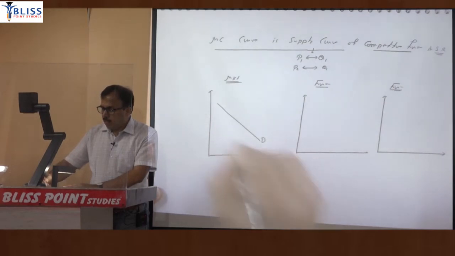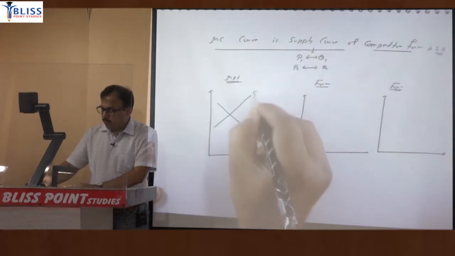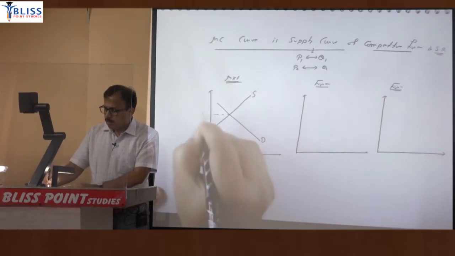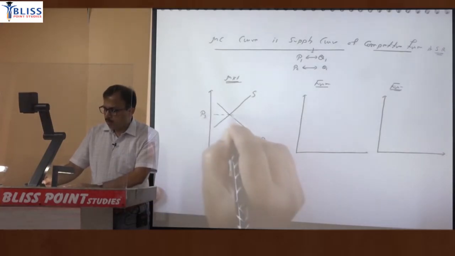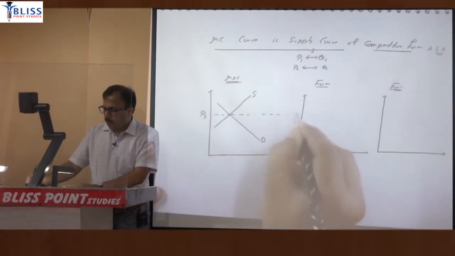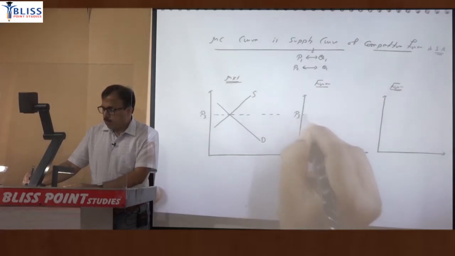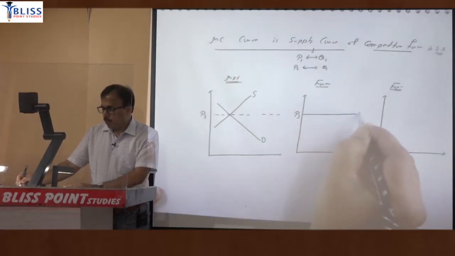Intersection of demand curve and supply curve determines price. So price is say P3. Mark this price P3 and draw a horizontal line.